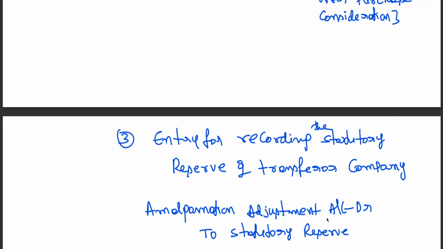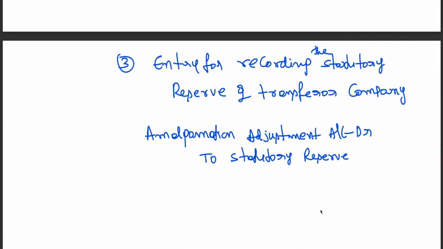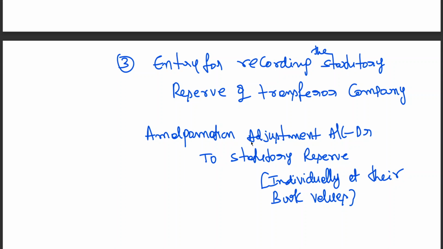You may have 2 or 3 statutory reserves that you will write individually at their book values; we will discuss what statutory reserve is, and examples, later on. Once upon a time, they used to show this amalgamation adjustment reserve under the heading other non-current assets in the balance sheet, like fictitious assets or miscellaneous expenditure.